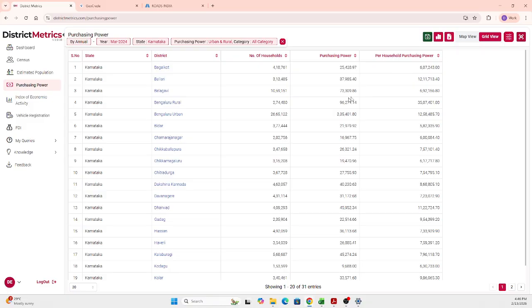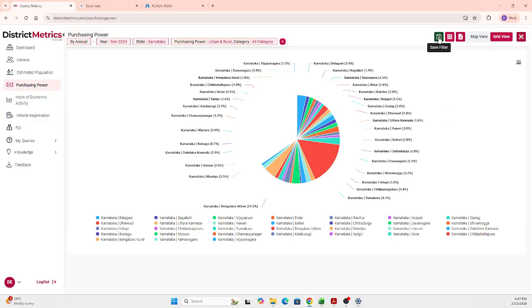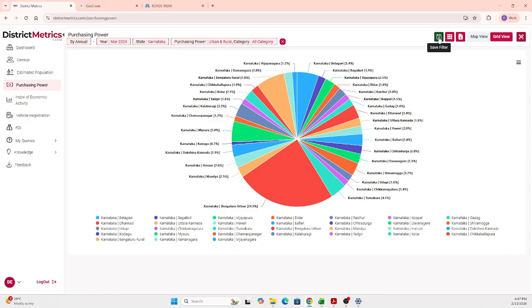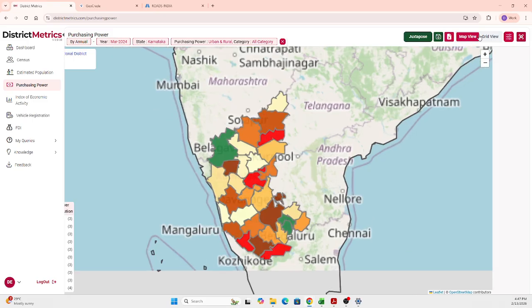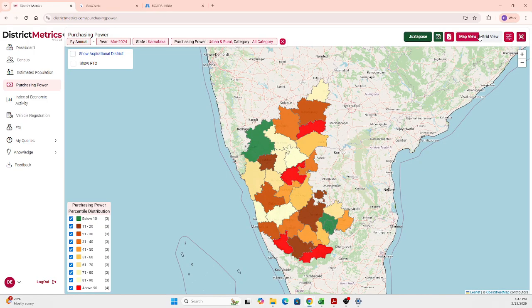will be available here in the grid view. And if you want to see them in the map, you can easily toggle here to this graph, and you get the graphical visualization also, and you can get many analyses using this particular chart presentation. So coming back to the map here, there is also another option to tag the aspirational districts